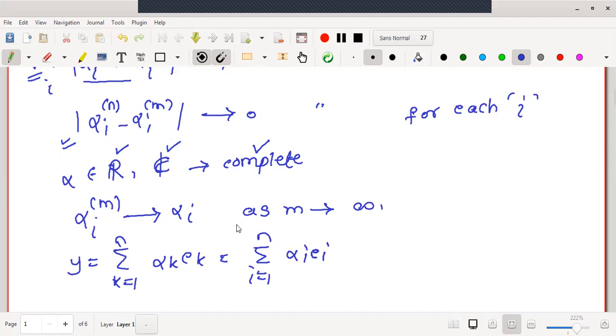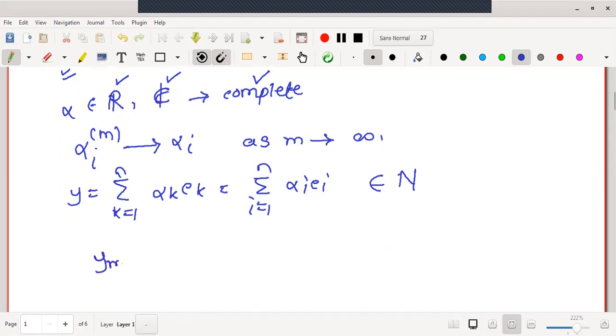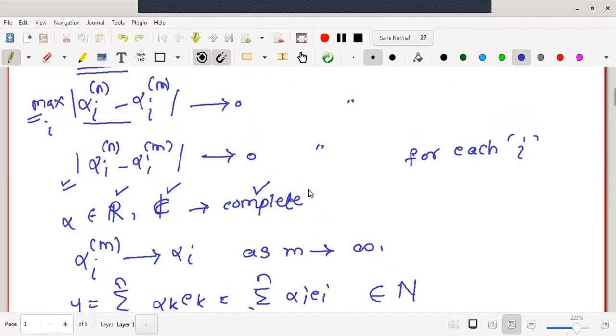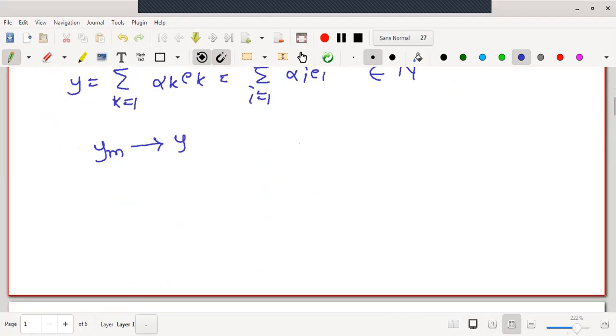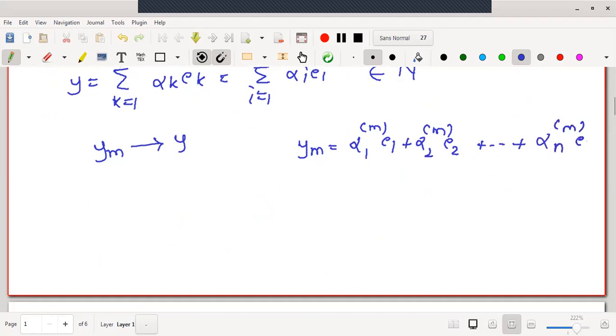then it is very clear that this y is an element of N, no doubt, and ym also tends to y. Why is it? Because ym is a vector we have written as alpha 1 m e1, alpha 2 m e2, and so on up to alpha n m into en.